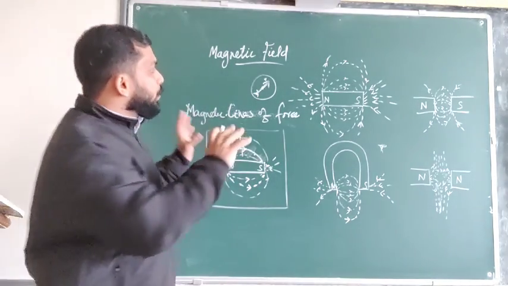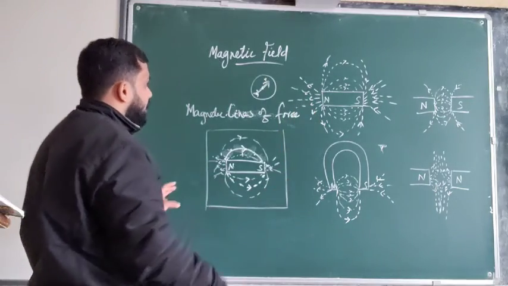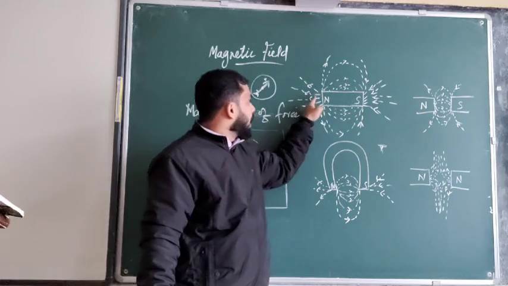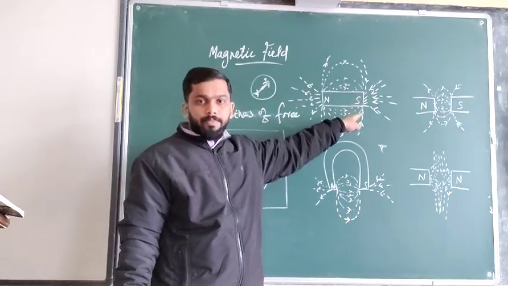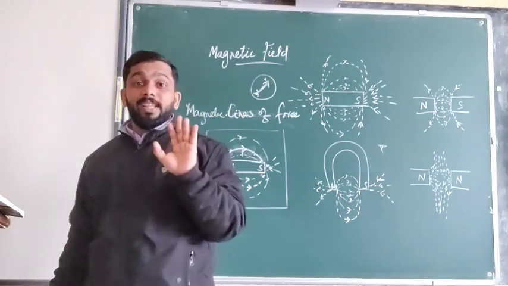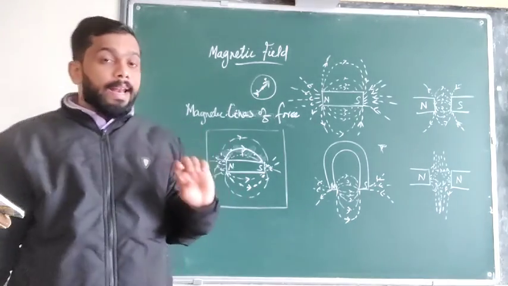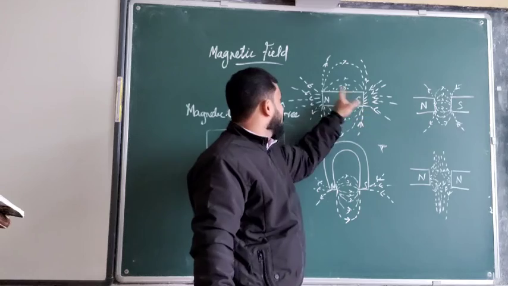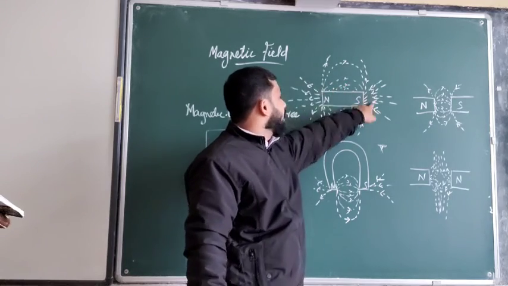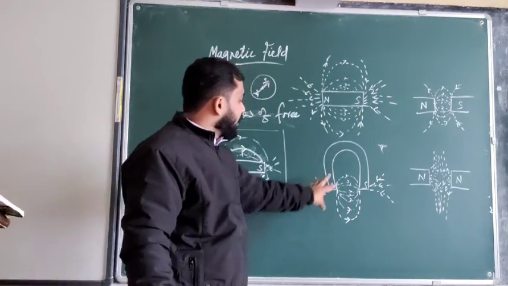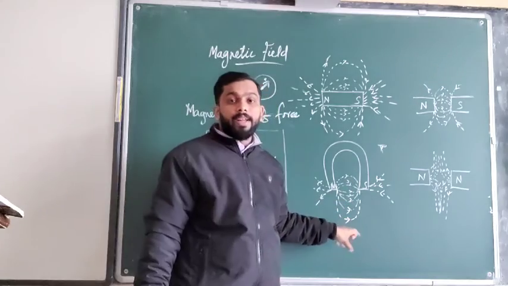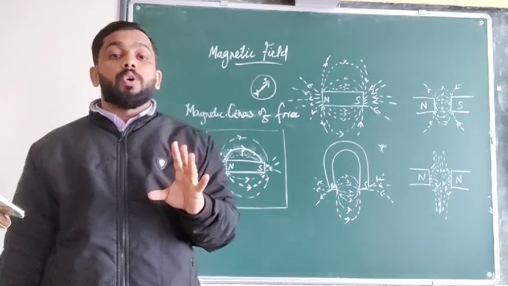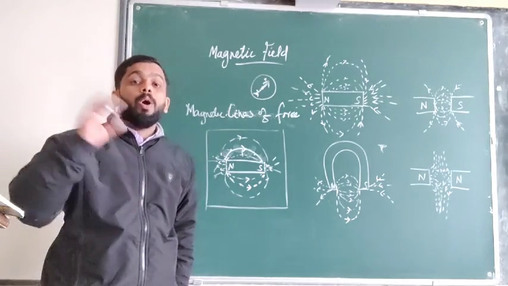Okay, now if you look at these figures, you can see that the density of field lines is less at the middle and maximum at these poles. The number of field lines is less in the middle and maximum at these two ends. And where the density of the magnetic field lines is more, the strength of the magnet, or the power of the magnetism, will be more.